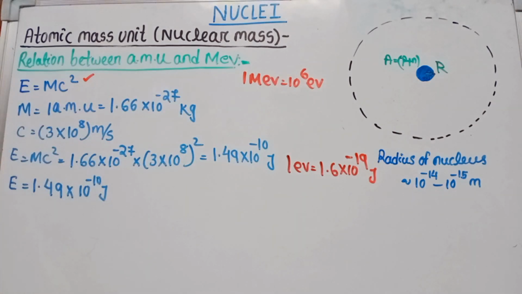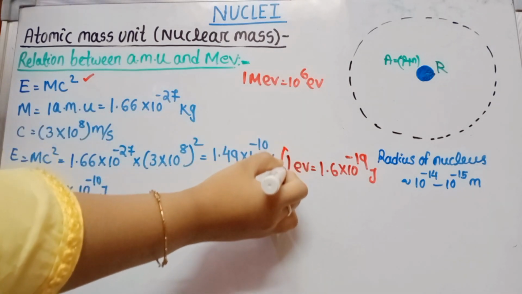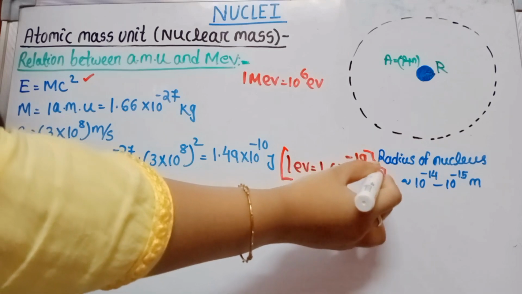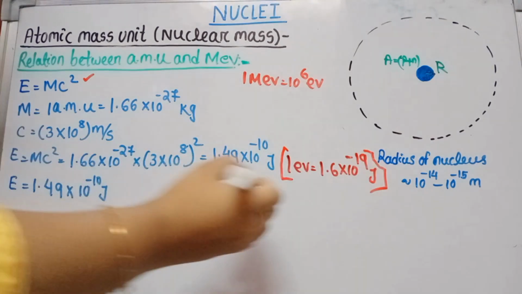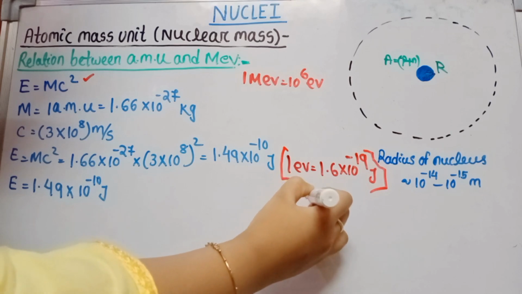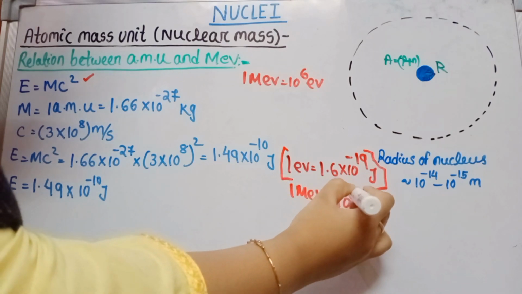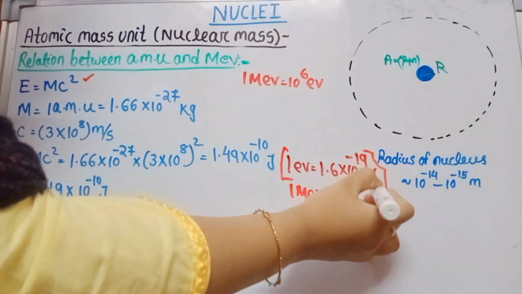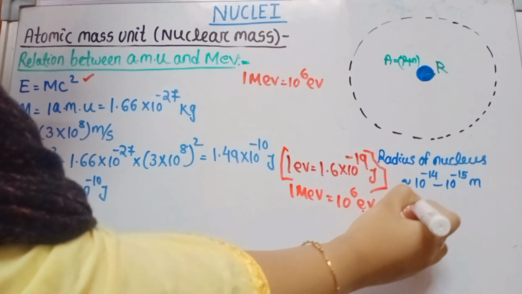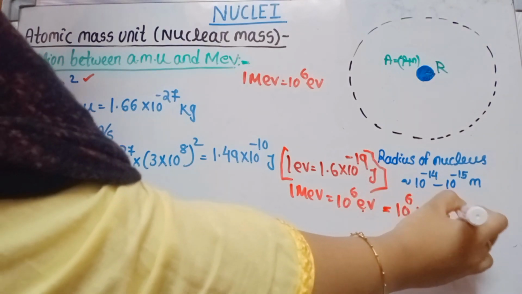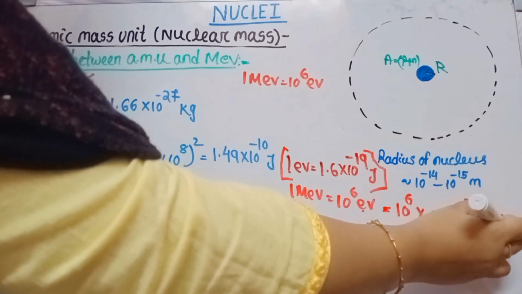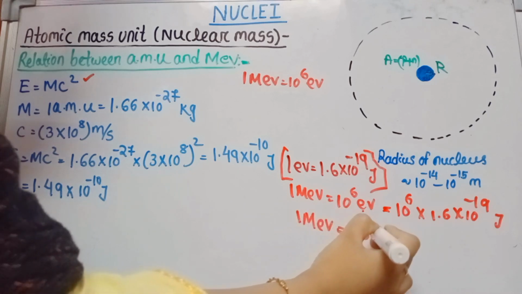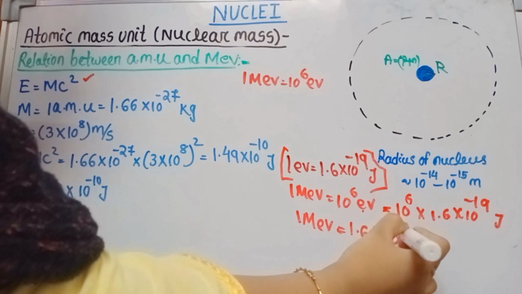So student, here what happened? You remember this one, 1 electron volt is equal to 1.6 into 10 to the power minus 19 joule. That means 1 mega electron volt equals 10 to the power 6 electron volt, and 1 electron volt equals 1.6 into 10 to the power minus 19 joule. Put the value here: 10 to the power 6 into 1.6 into 10 to the power minus 19 joule. Then you get that 1 mega electron volt equals 1.6 into 10 to the power minus 13 joule.